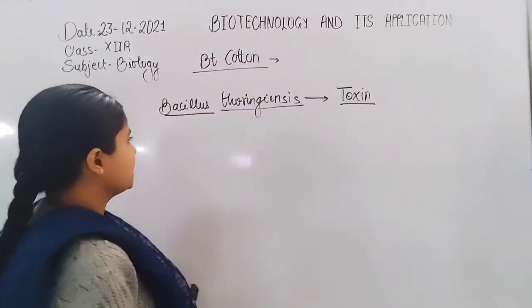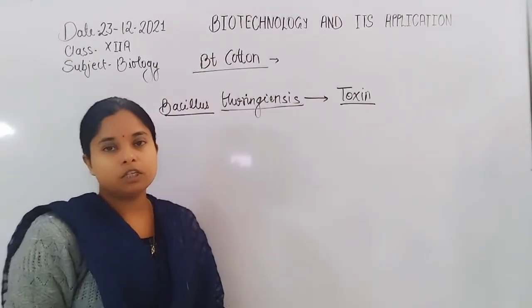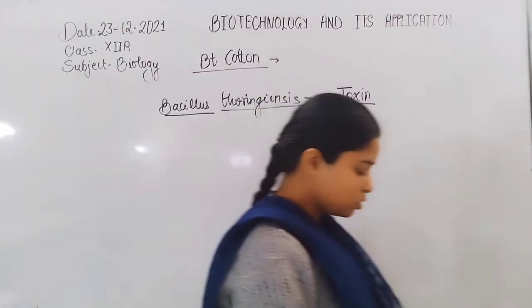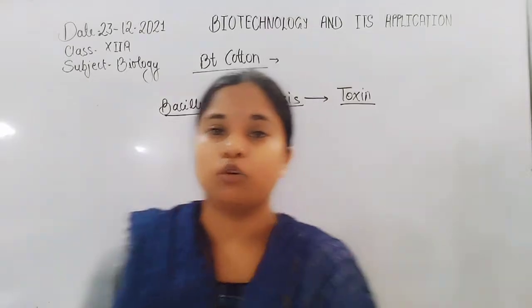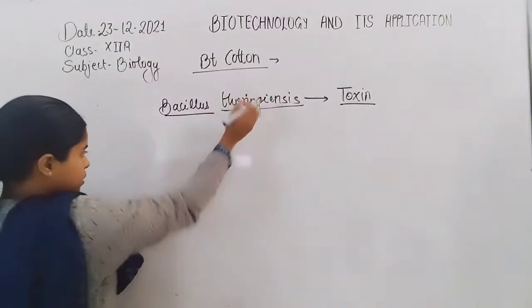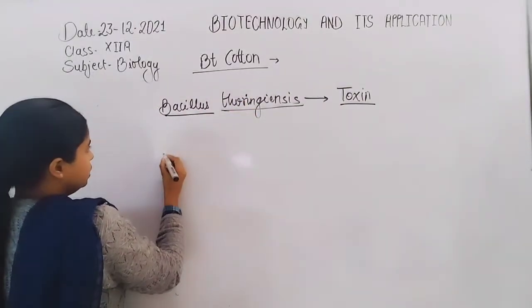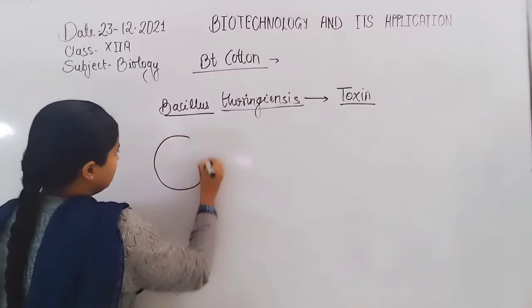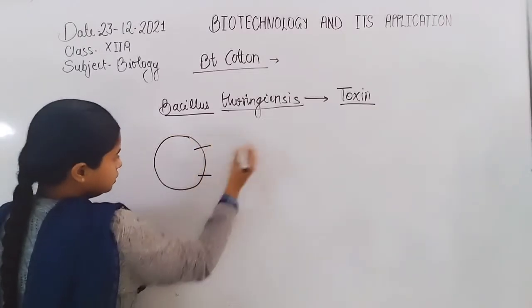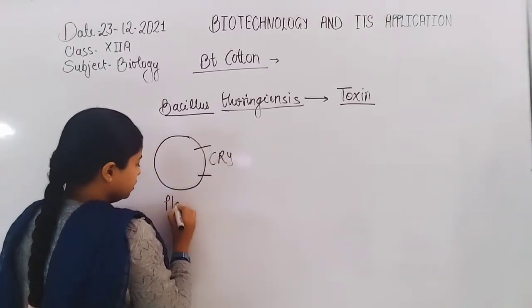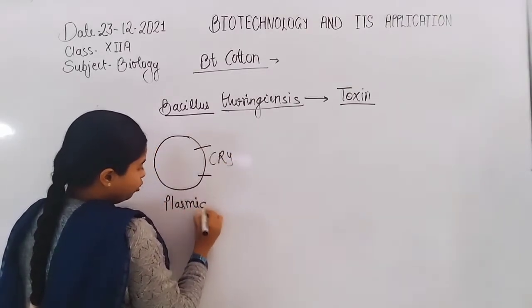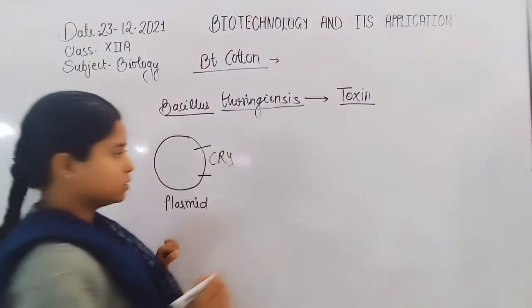Now, what is the function of Bacillus thuringiensis, or how does it work in the Bt cotton? So, first we isolate the cry gene from the plasmid or genome of Bacillus thuringiensis.